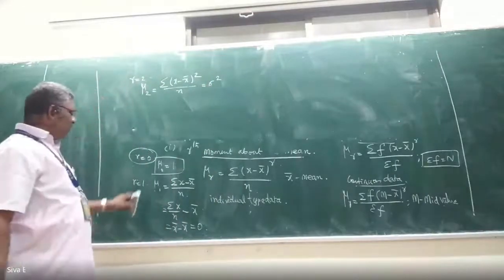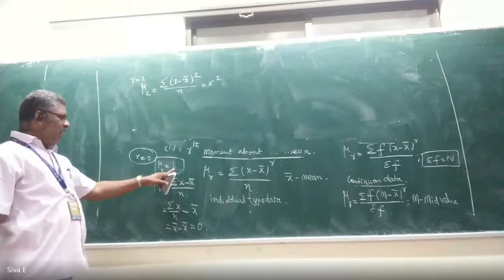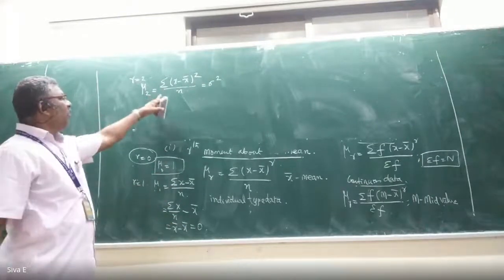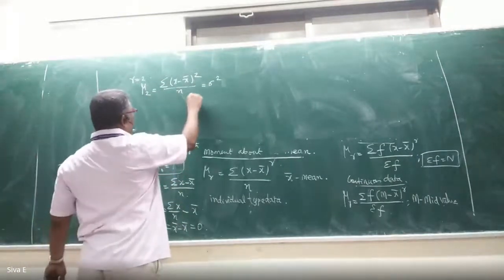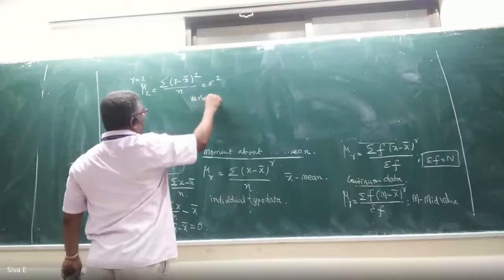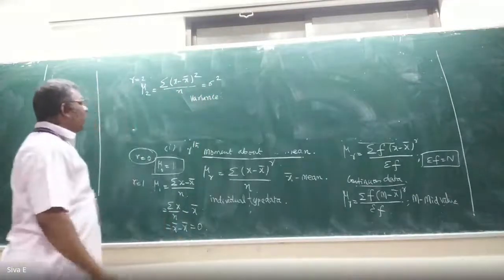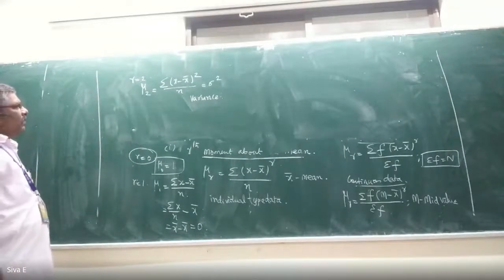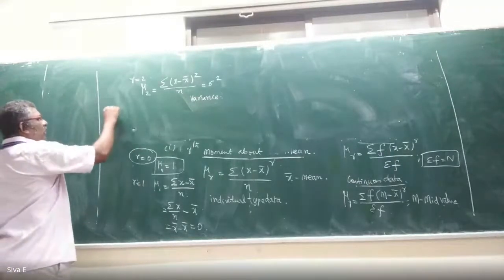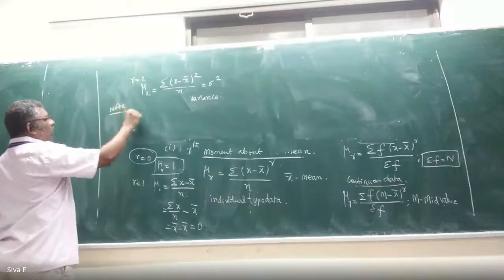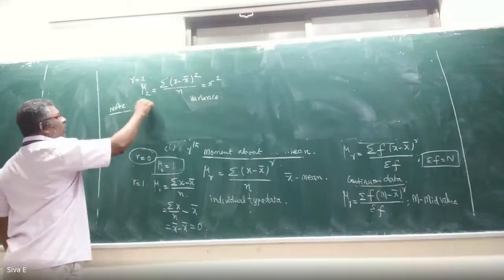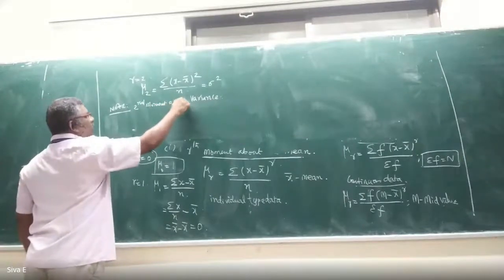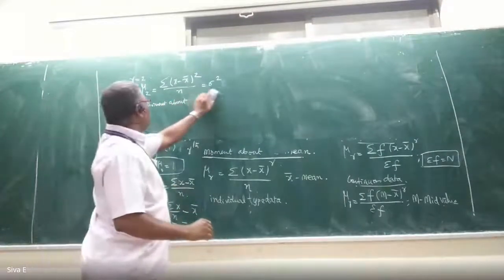So the zeroth moment about the mean is 1. The first moment about the mean is 0. The second moment about the mean is variance. Write as note: the second moment about the mean is variance.